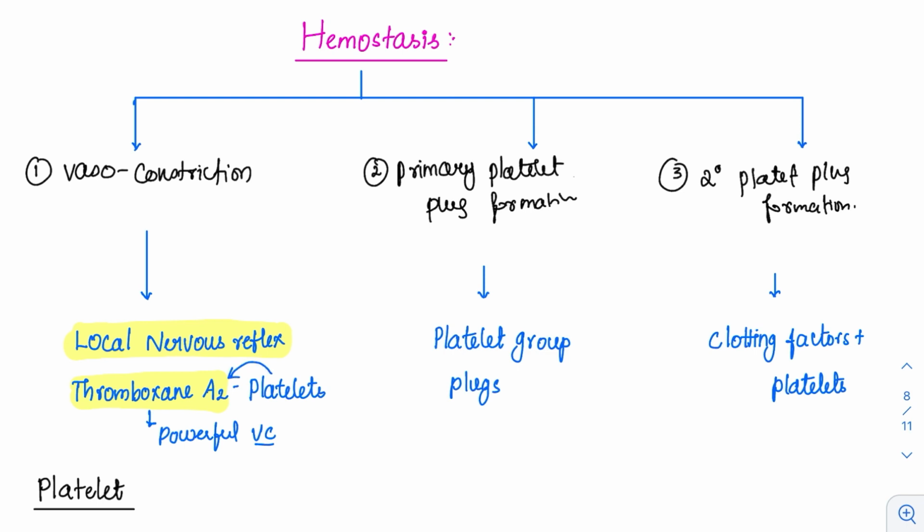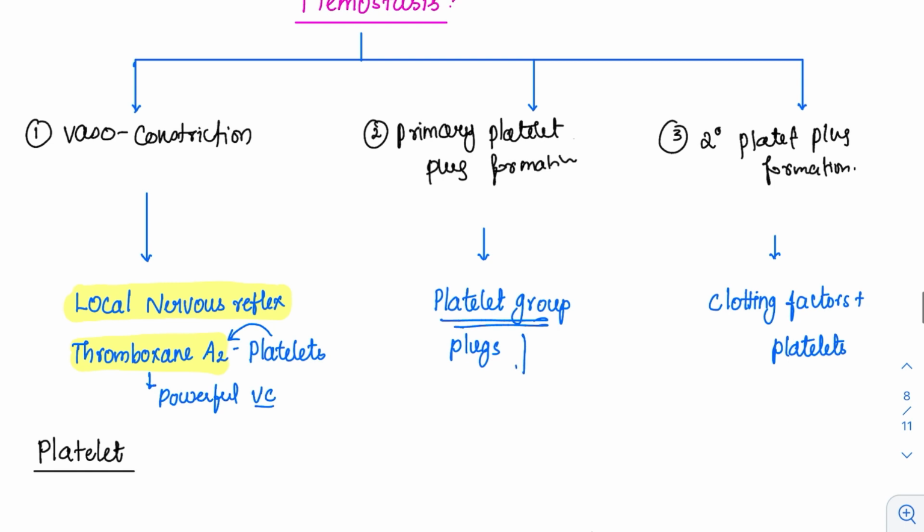Then the second event that happens is primary platelet plug formation. The platelets come together at the place of injury and they plug it. So this stops the bleeding. This platelet plug formation is the second event. Then if the bleeding is not stopped, usually for minor bleeds, only primary platelet plug formation is sufficient.